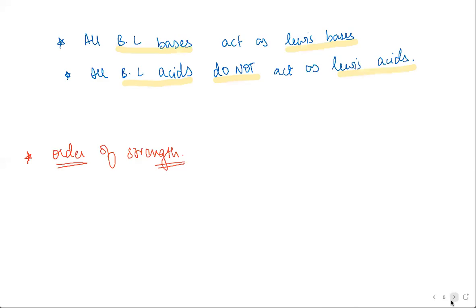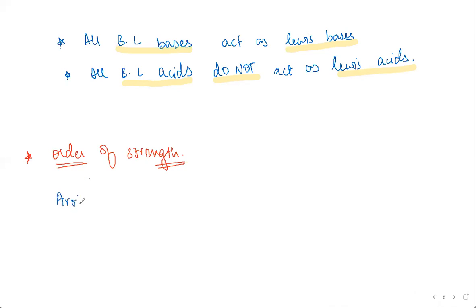Now, coming to the strength of acids and bases, because the Lewis definition is not going to help us with that, let's look at the Arrhenius versus Bronsted-Lowry theory.